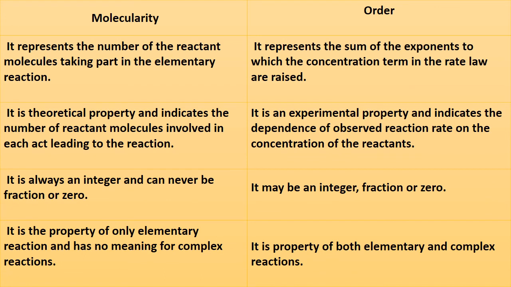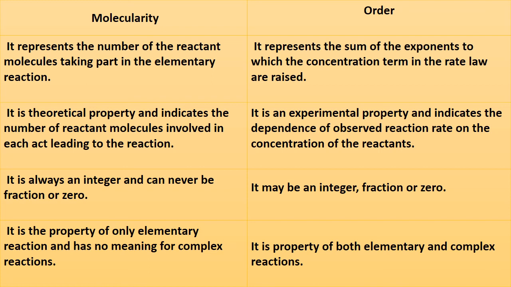Now let us look at the difference between molecularity and order. Molecularity represents the number of reactant molecules involved in the elementary reaction. Order represents the sum of the exponents of the concentration terms in the rate expression. Molecularity is a theoretical property, whereas order is an experimental property. Molecularity indicates the number of reactant molecules involved in each step leading to the reaction, and order of the reaction indicates the dependence of the reaction rate on the concentration of the reactants.